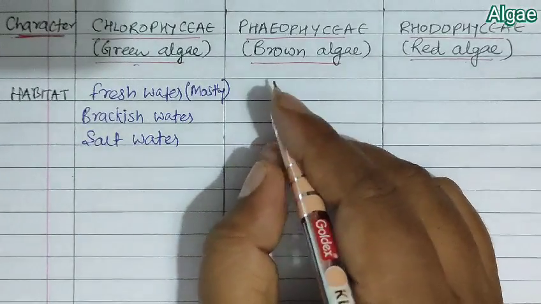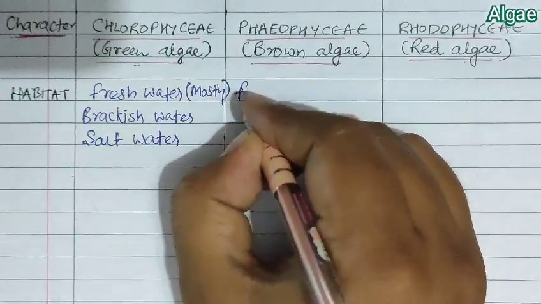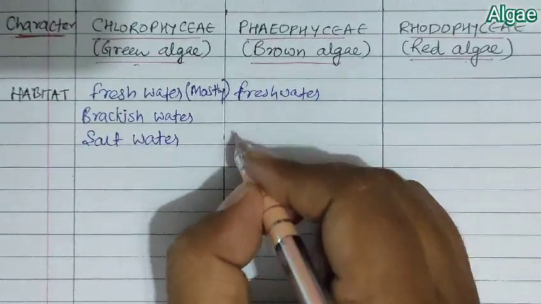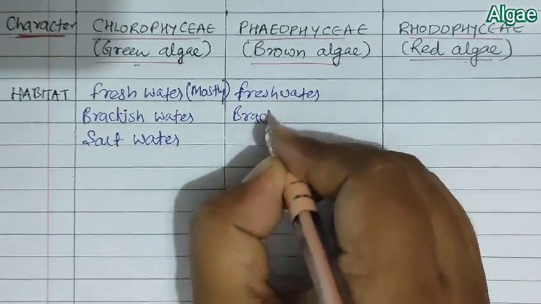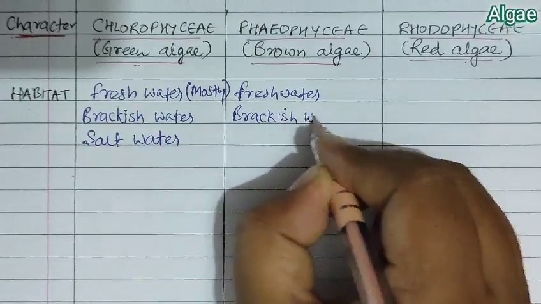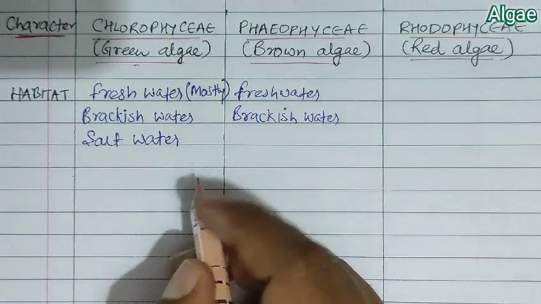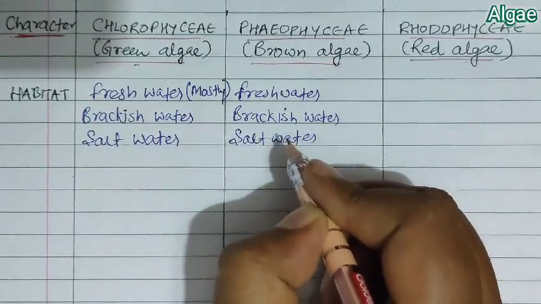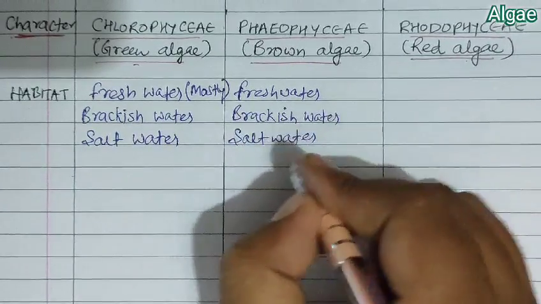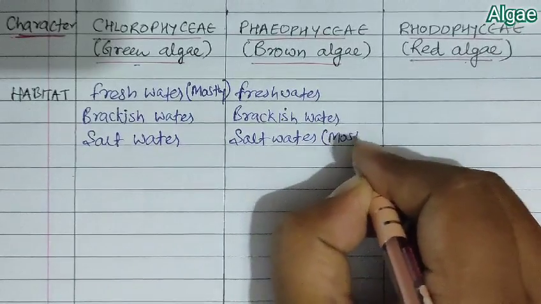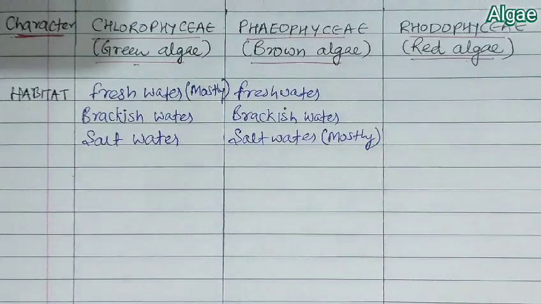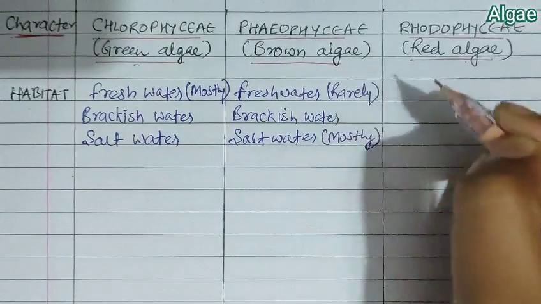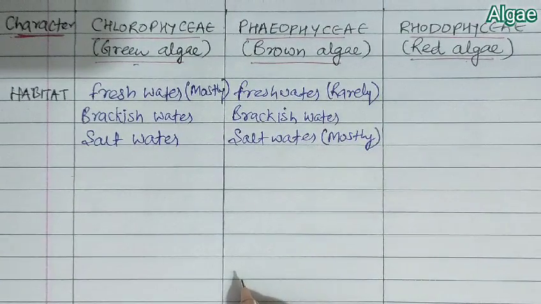Second, when we talk about Rhodophyceae, they are also found in freshwater. Phaeophyceae, they are also found in freshwater. Brackish water we have already discussed, it is a mixture of freshwater and salt water. And the last one is salt water. Now in these Phaeophyceae, mostly they are found in marine areas, so they are mostly found in salt water and rarely in fresh water.